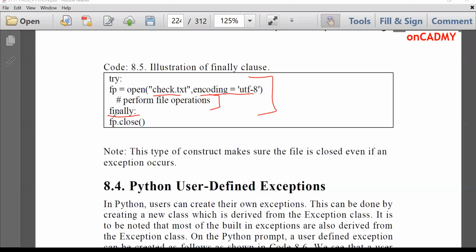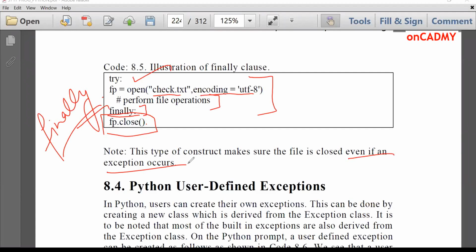Here is try and here we are writing finally. And in finally, what we'll do, we'll just close the file, fp.close. That means the file is closed, and if the system halts, it will not affect the content of the file. So we can write fp.close under the finally clause. That means the file will be closed safely and it will not harm our system. So that's why we can use finally. The use of finally is very important. This type of construct makes sure the file is closed even if an exception occurs. So this is clear from this note.